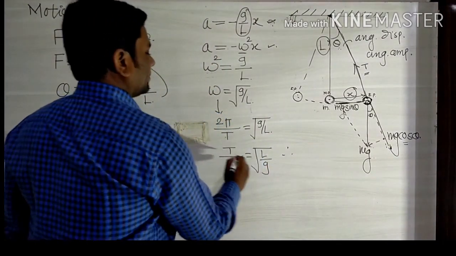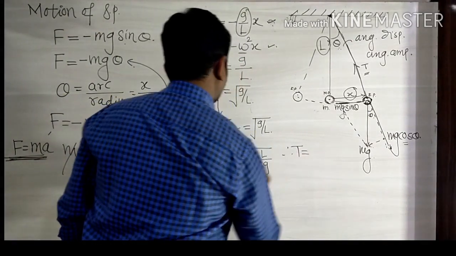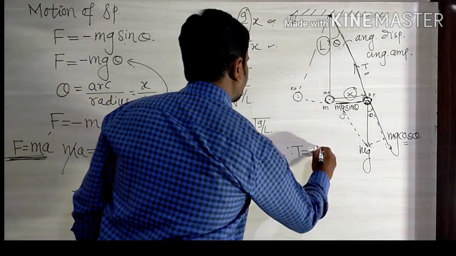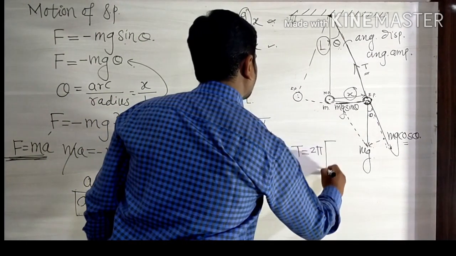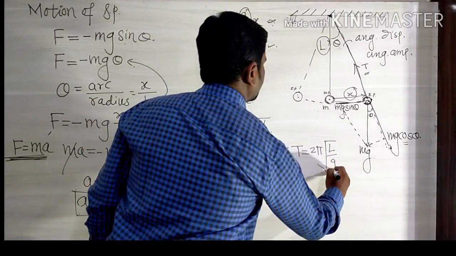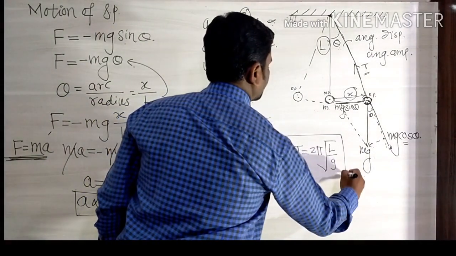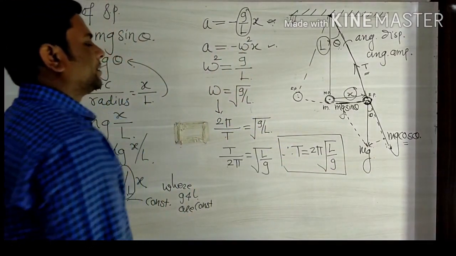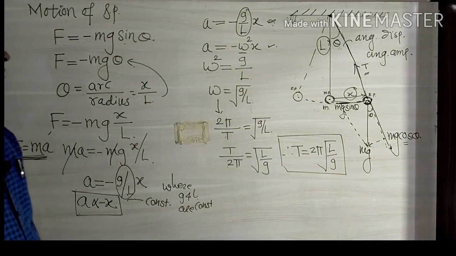Therefore, T is equal to 2 pi under root of L upon g. That is the period of a simple pendulum performing simple harmonic motion.